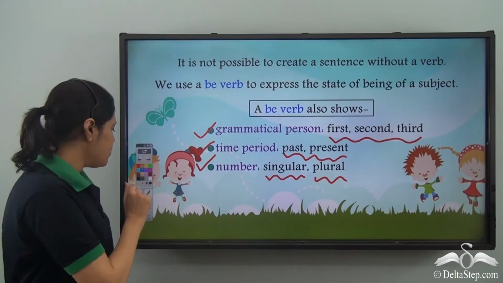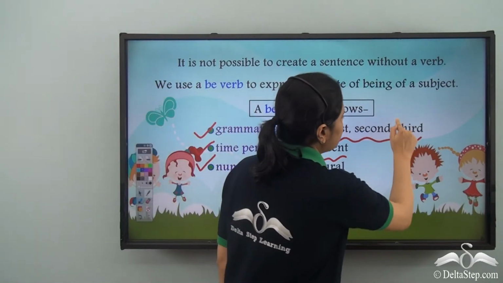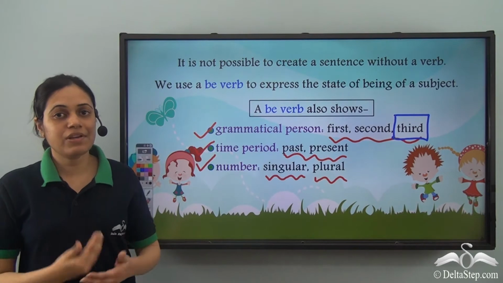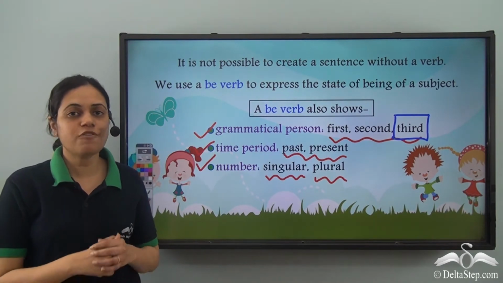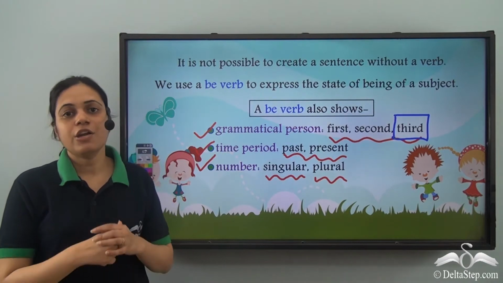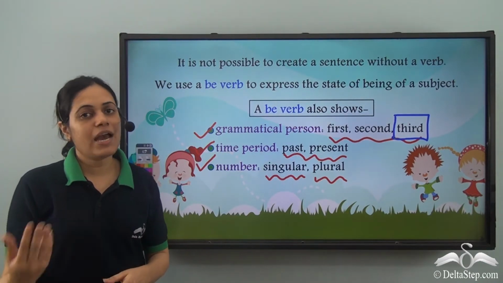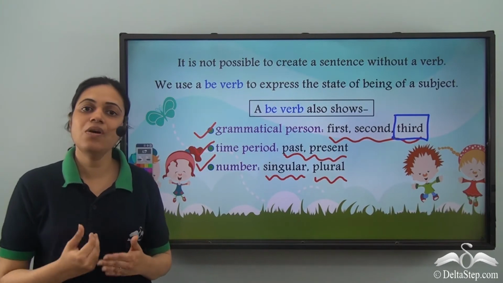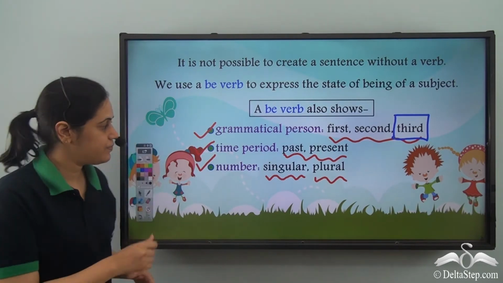Right now we would be talking about the third person. So we will be learning about the use of be verbs for the third person, which is not the person who is speaking and not the person spoken to. It is someone else. So the third person.